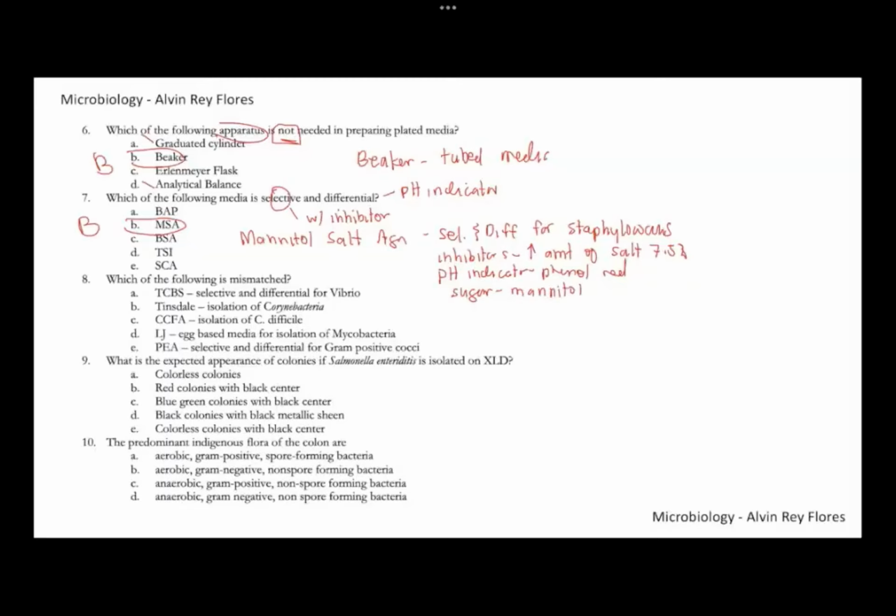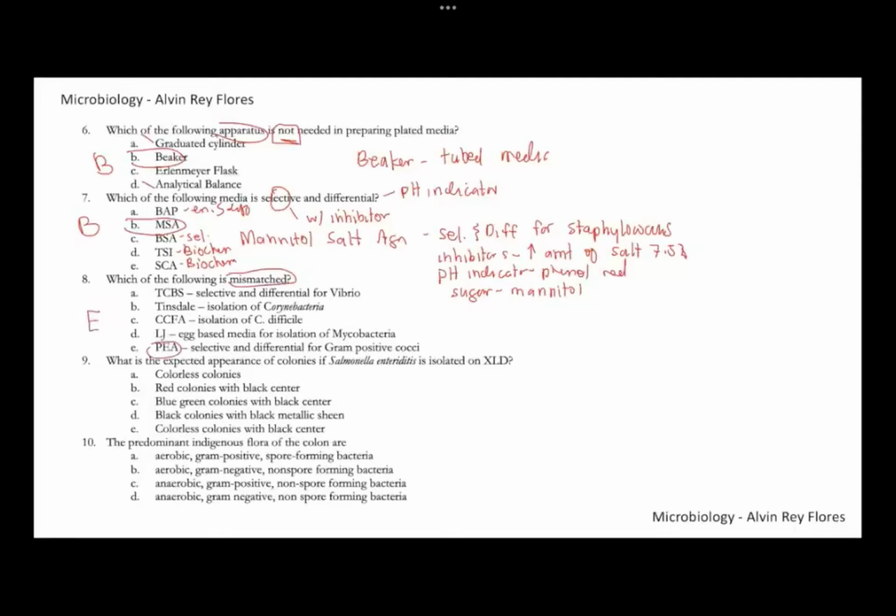Blood agar plate is enriched and differential. BSA is just selective for Salmonella typhi. TSI is a biochemical medium. SIM is also a biochemical medium. So number seven, this is letter B. Number eight, which of the following is a mismatch? We have the following culture media and their functions or uses. For number eight, what is mismatched here is letter E.